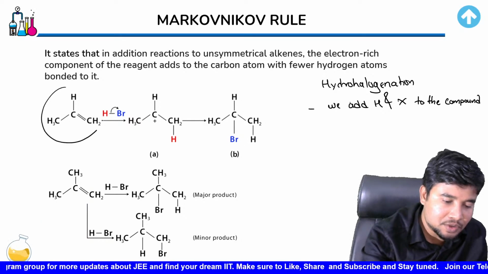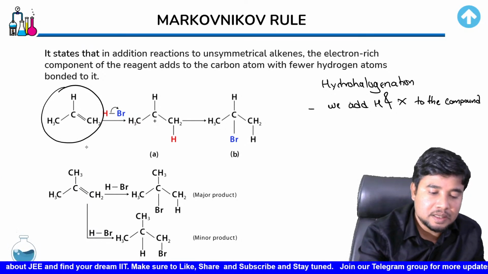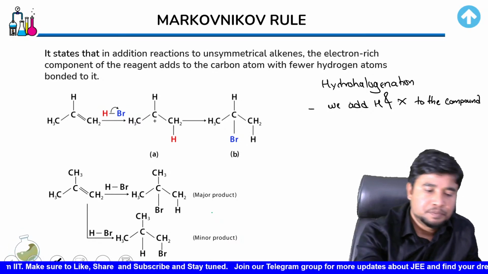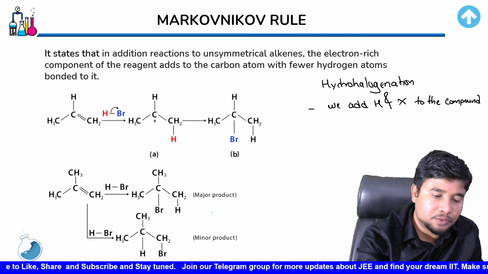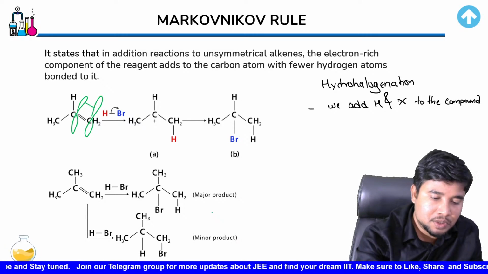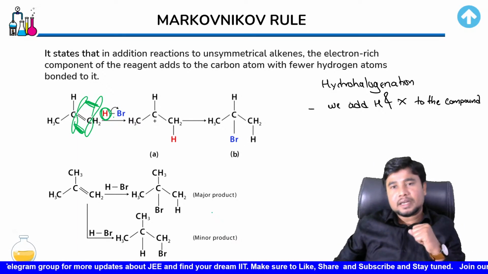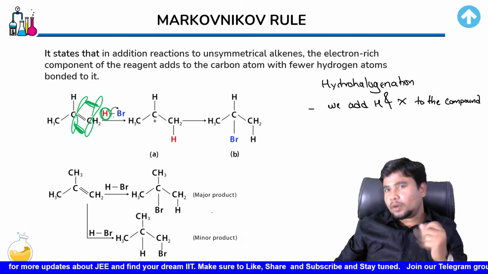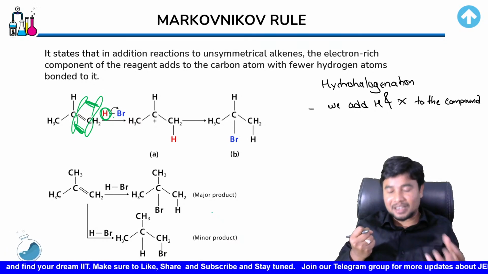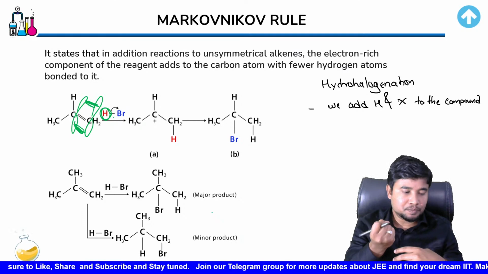You just imagine that you have this alkene, okay? Over here, the double bond is over the corner. Now, in this molecule, we could clearly see that this double bond is over here. And that double bond is going to be the reason for the reaction to happen. Now, the double bond has a lot of electron density. This electron density would see that there is a hydrogen atom bonded to an electronegative atom. Now that electronegative atom would abstract the electrons from hydrogen, would pull the electron and keep it more towards itself.